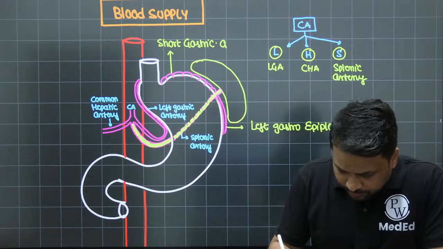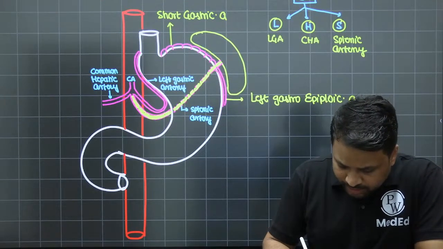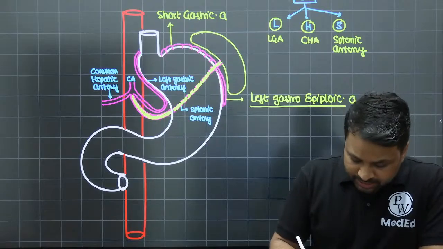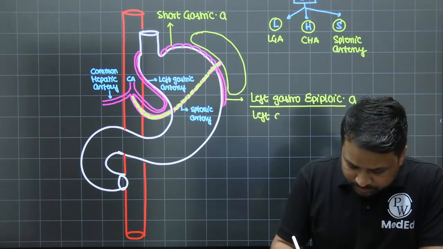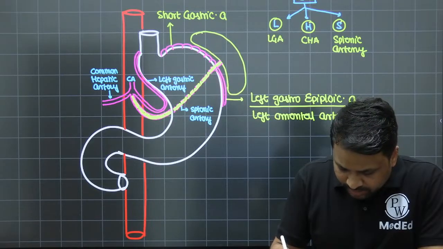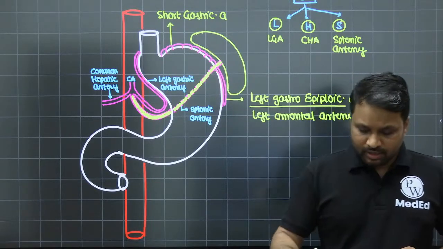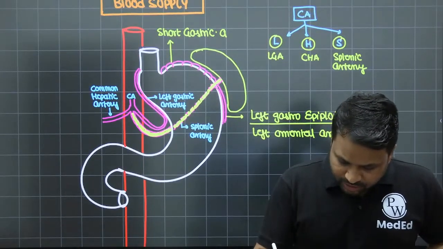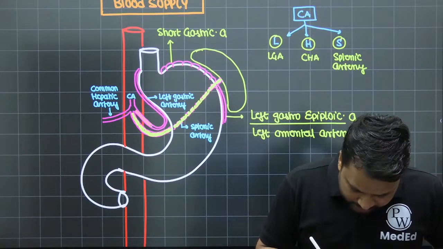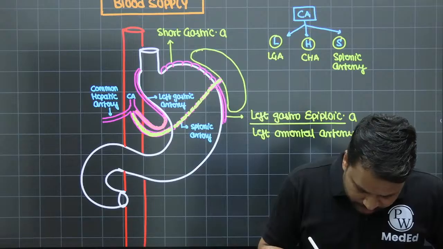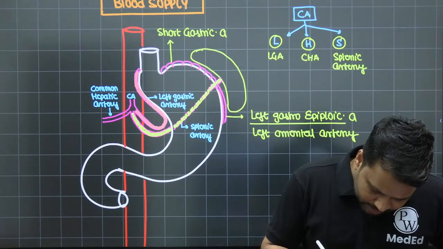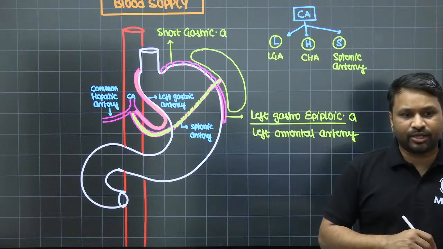gastroepiploic artery. This is also alternatively known as the left omental artery. Then you have the left gastric artery. So just for the significance, I'm highlighting this: this is your left gastric artery that is present.